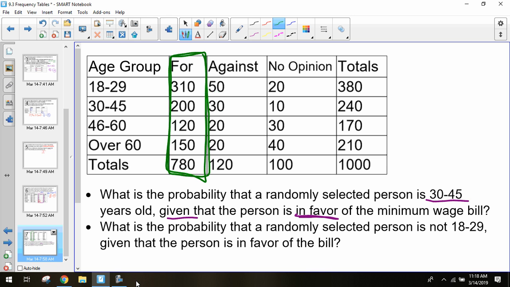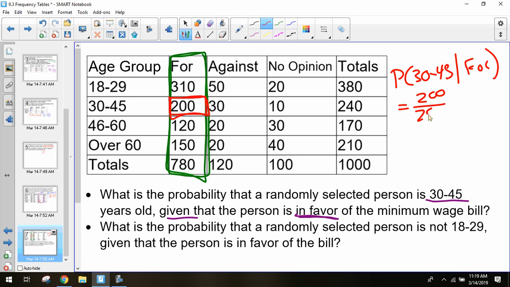And now, because we're just looking for people of the age 30 to 45, it's just going to be those 200 people out of that column. So 200 out of our 780 will be our probability. So the conditional probability of 30 to 45, given that they were for the bill, is equal to 200 over 780.